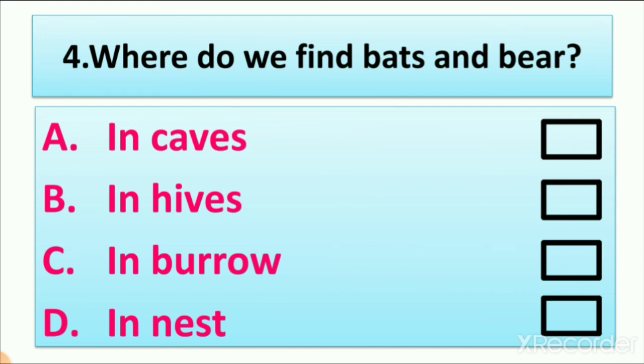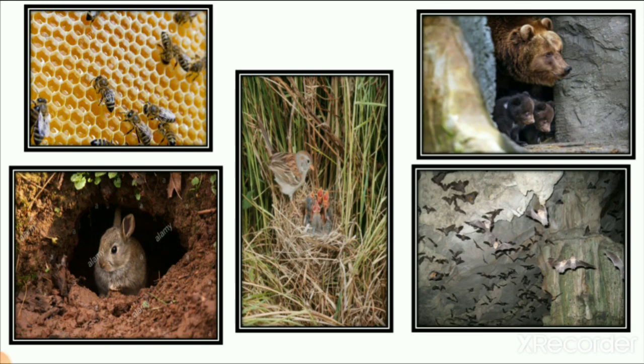So let's see. Here you can see honeybee, rabbit, nest, bear and bat. Now honeybee lives in a hive, rabbit lives in a burrow, birds live in a nest, right?